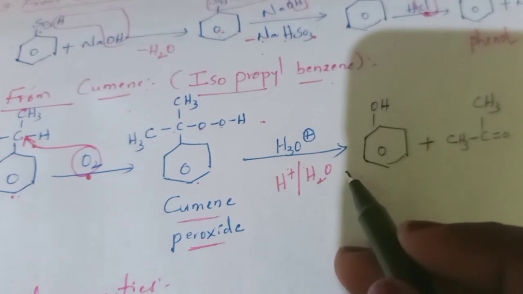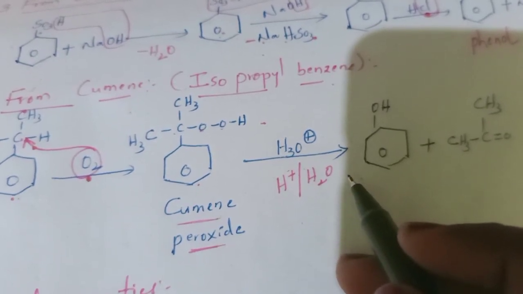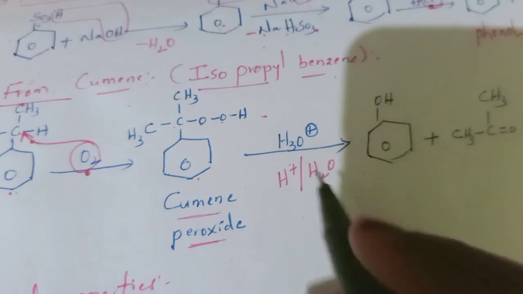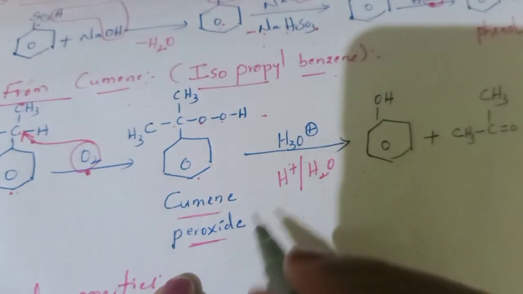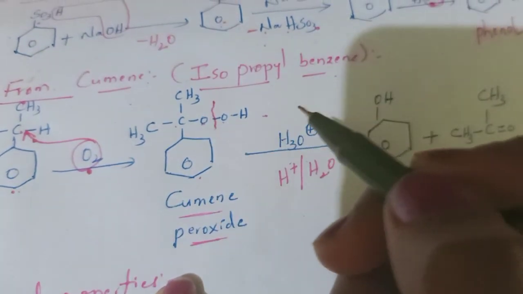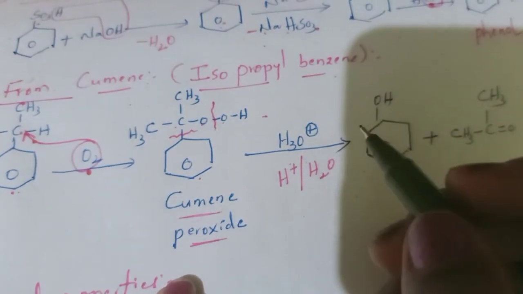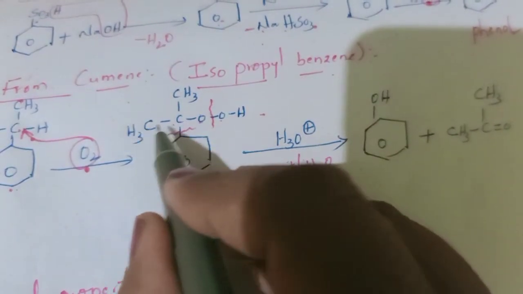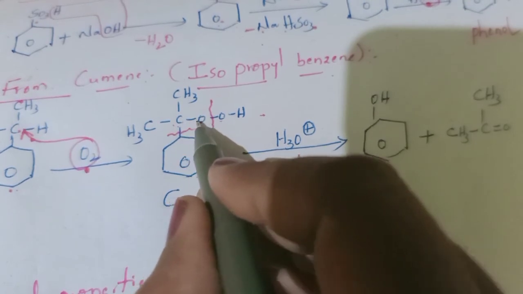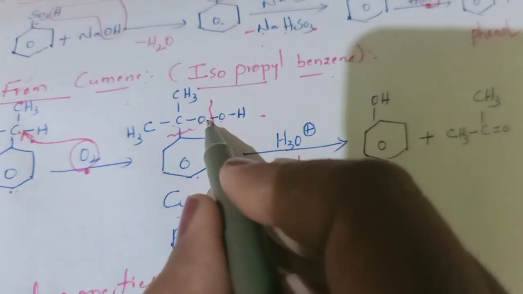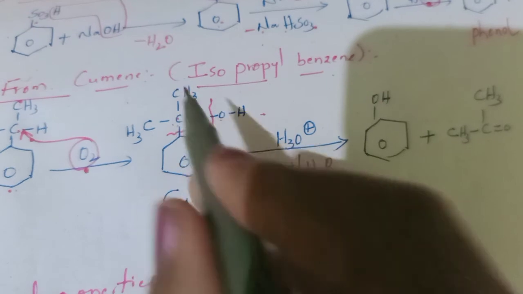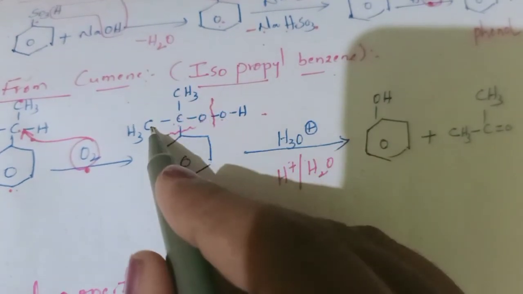Understand? So breakage of bonds will take place. Listen carefully. Once cumene peroxide is formed, the bond between the oxygens breaks, and the bond between carbon and the benzene carbon also breaks. Now CH3 C, a double bond is created between carbon and oxygen, and this carbon is in turn attached with CH3.